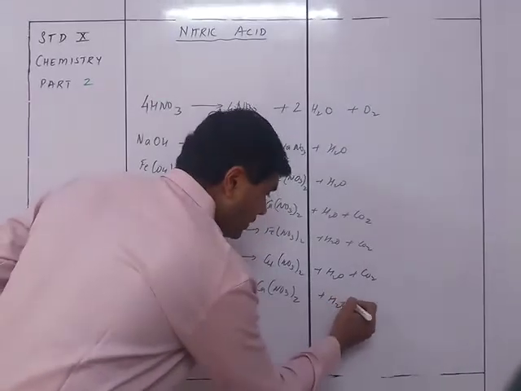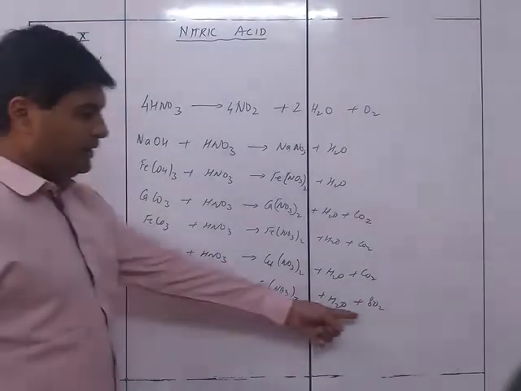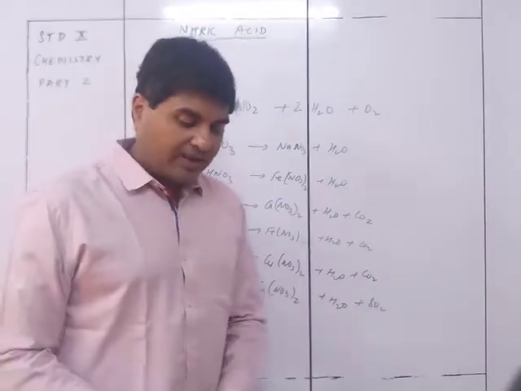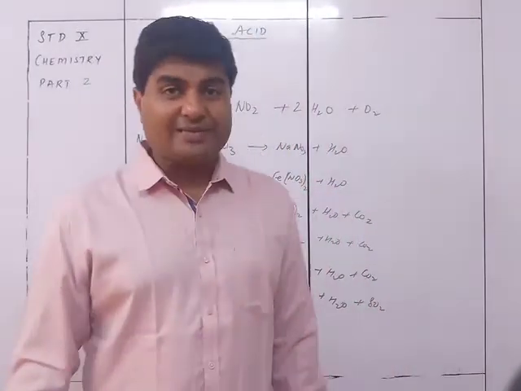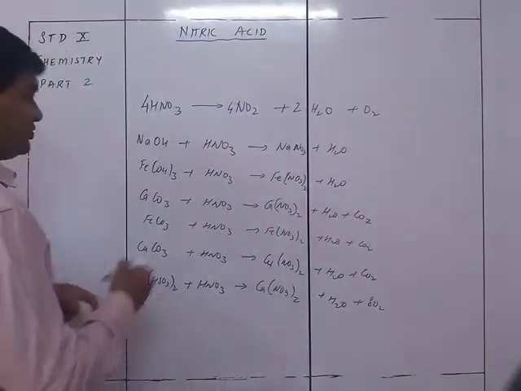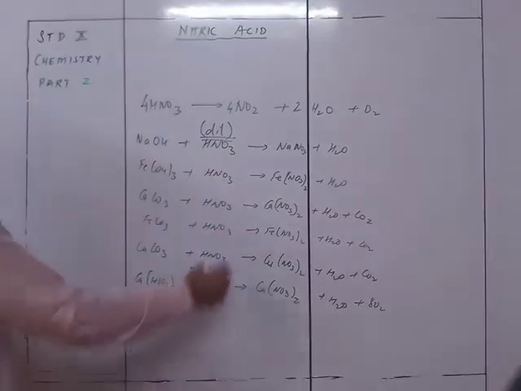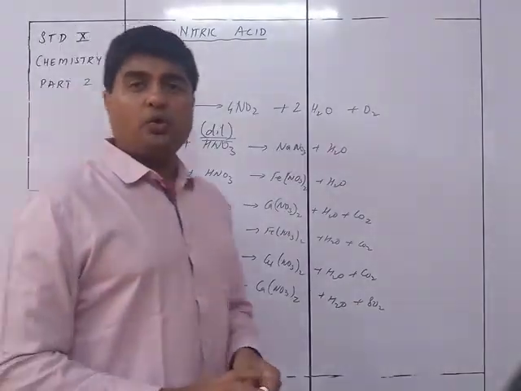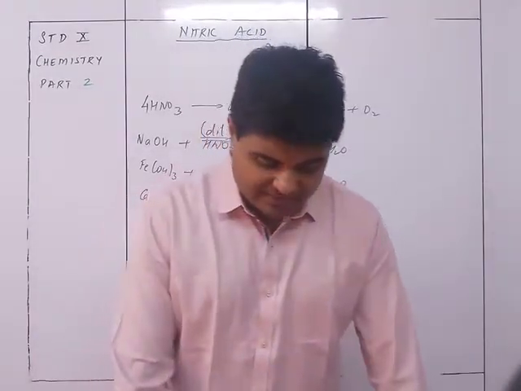So H2O plus SO2. So bisulfide is going to give me sulfur dioxide. That is a typical kind of reaction which is going to take place with an acid, but only in case of dilute ones. So dilute nitric acid is going to act as a typical acid, giving you the neutralization reaction, the carbonates reaction, and the bisulfides reaction.